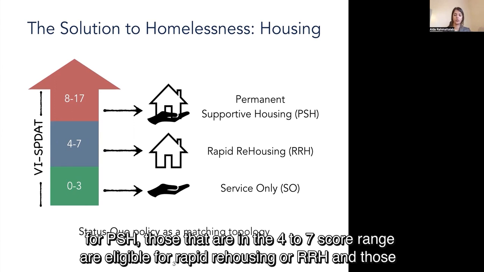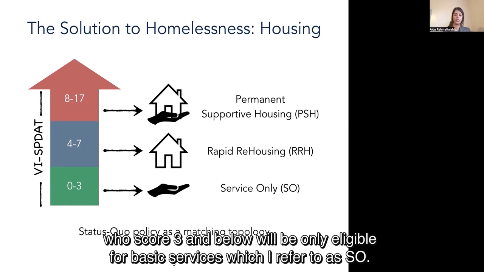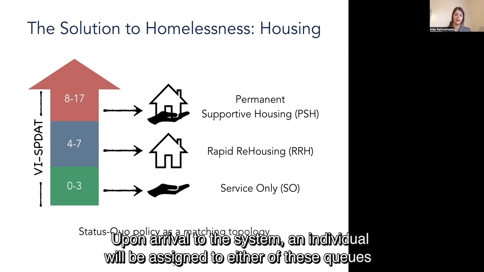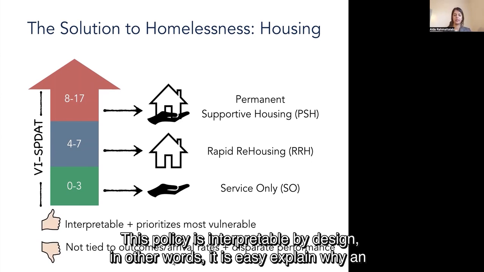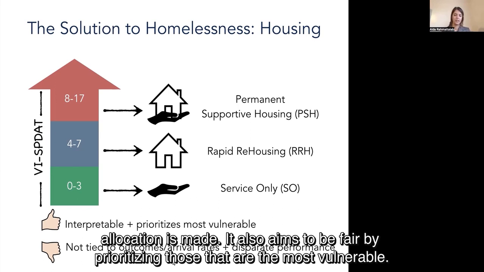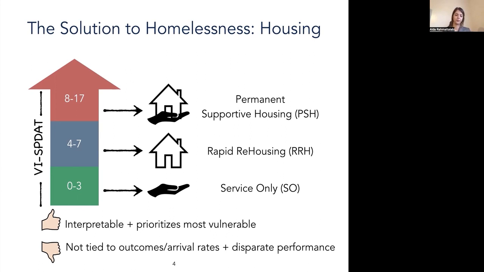Those that are in the 4 to 7 score range are eligible for rapid rehousing or RH, and those who score 3 and below will be only eligible for basic services, which are referred to as SO. Upon arrival to the system, an individual will be assigned to either of these queues, where they wait to be matched to the appropriate resource. This policy is interpretable by design. In other words, it's easy to explain why an allocation is made. It also aims to be fair by prioritizing those that are the most vulnerable.